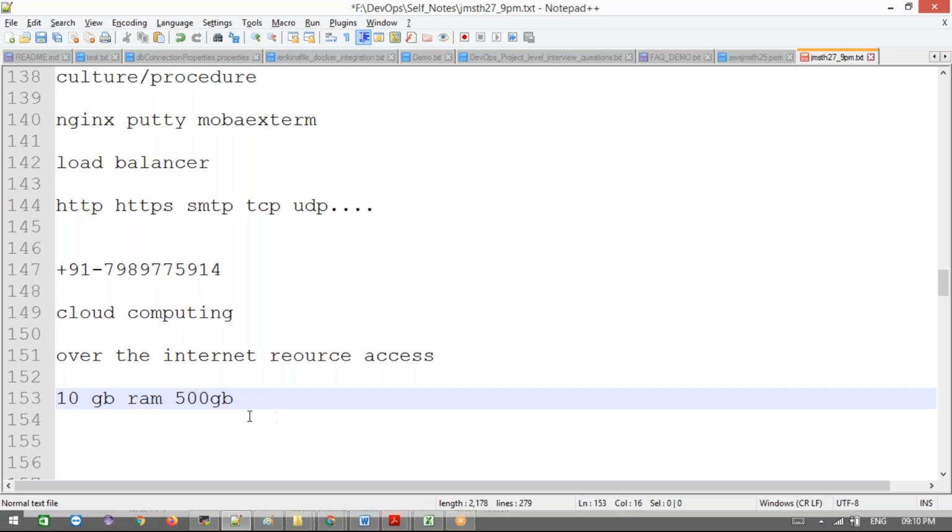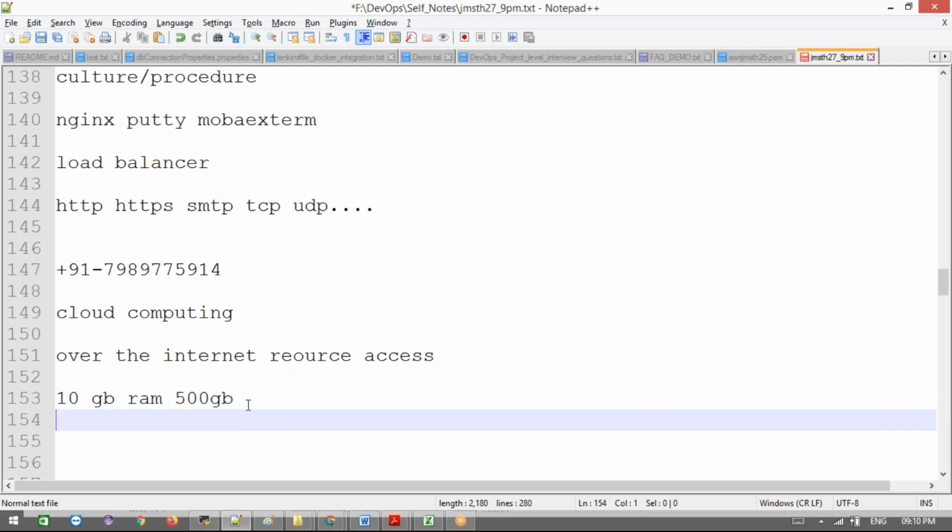We'll discuss those servers when we get to actual AWS. The point is, we take as much resource as we require and use it, and we pay only for that much.